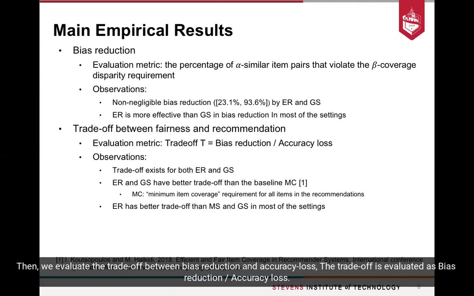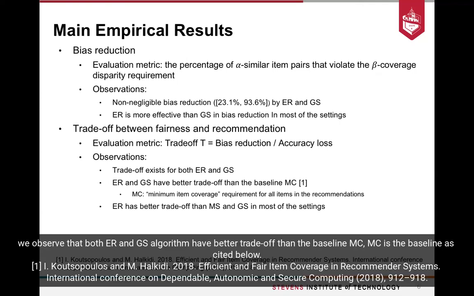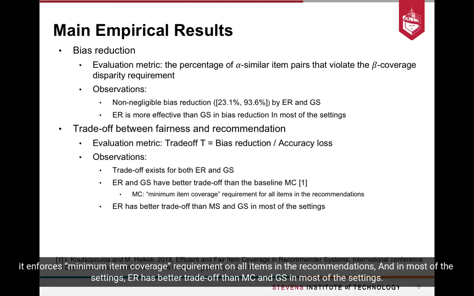Then we evaluate the trade-off between the bias reduction and accuracy loss. The trade-off is evaluated as bias reduction over accuracy loss. We observe that both ER and GS algorithms have better trade-offs than the baseline MC. MC is the baseline cited below. It involves a minimum item coverage requirement on all items in the recommendations. And in most of the settings, ER has better trade-offs than MC and GS.